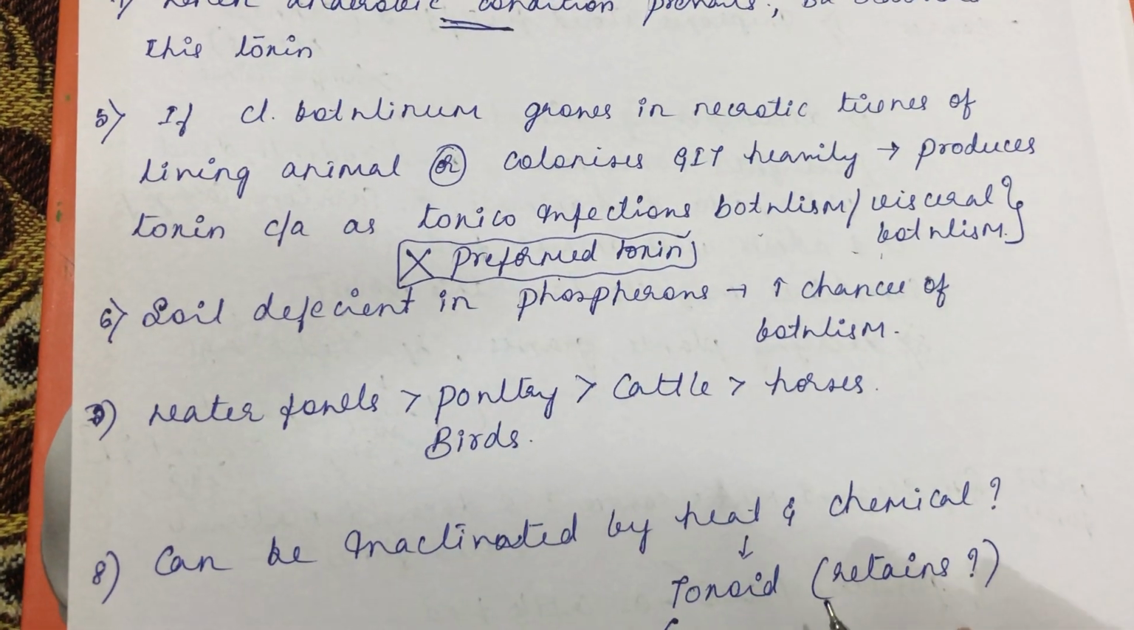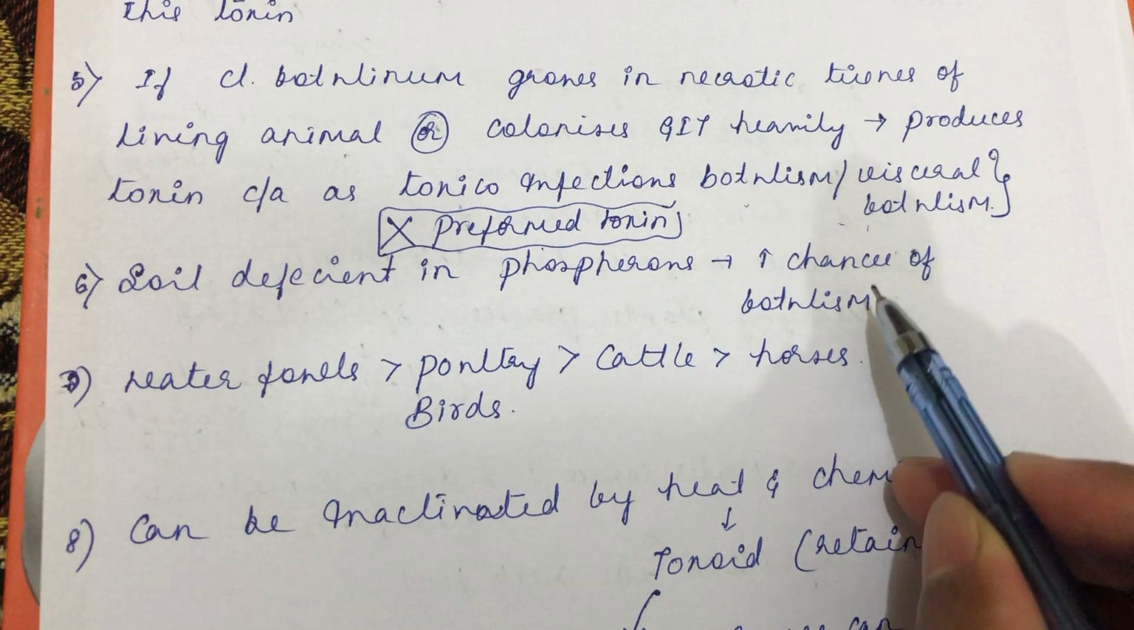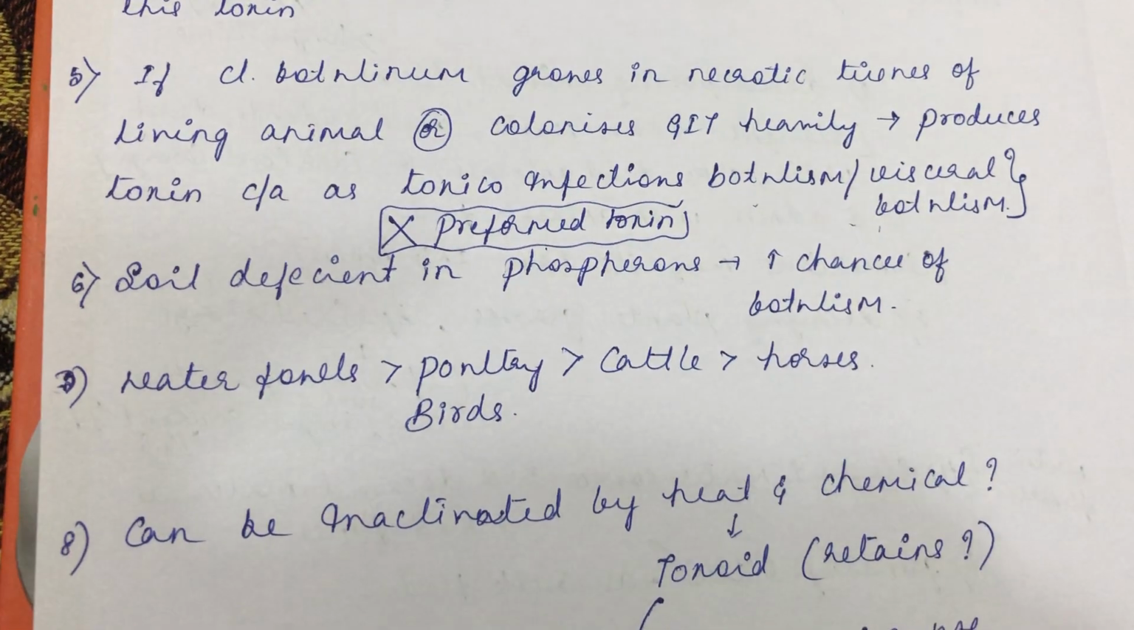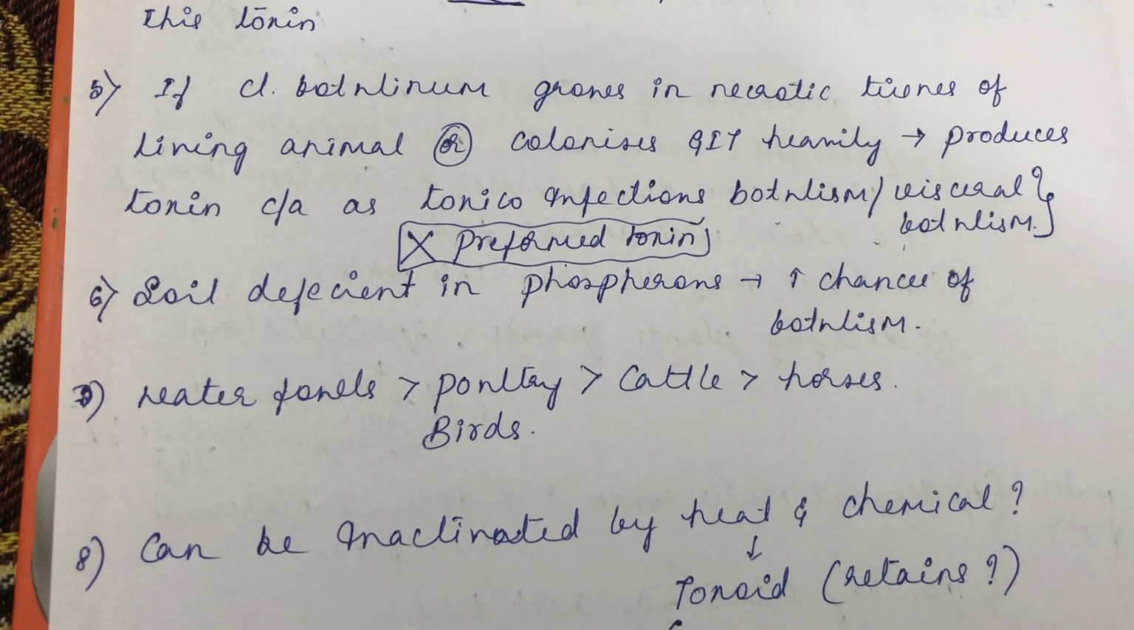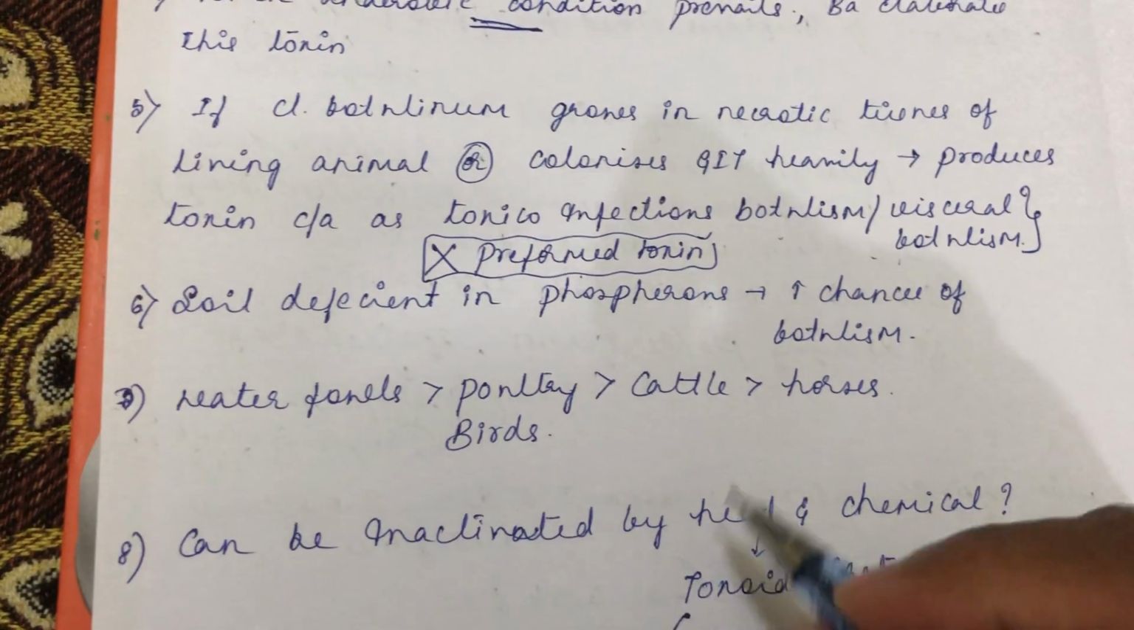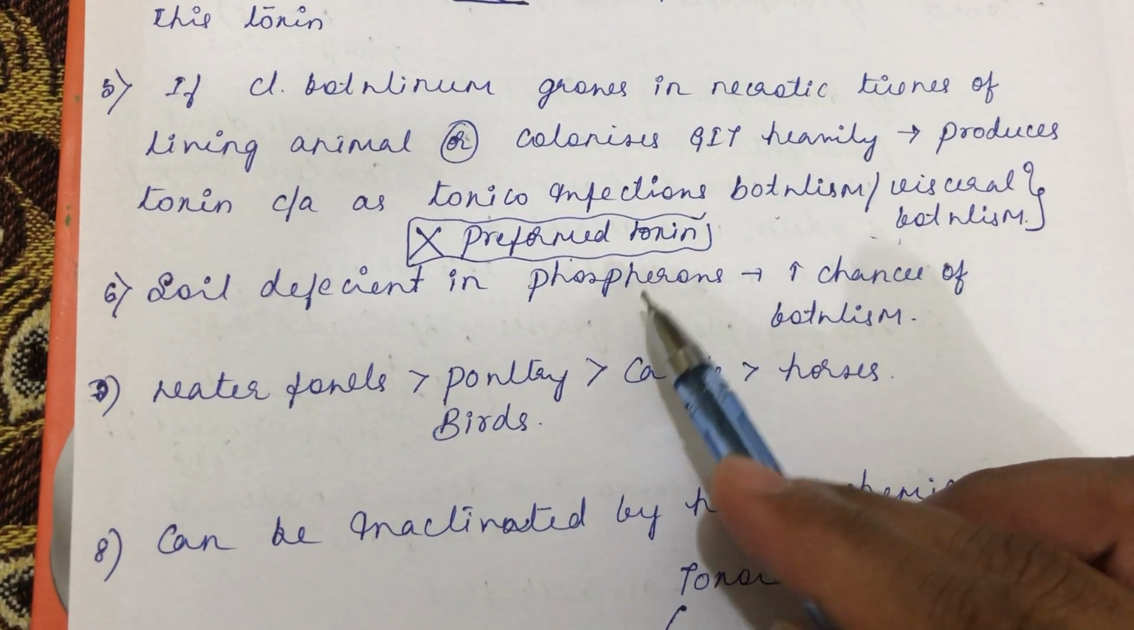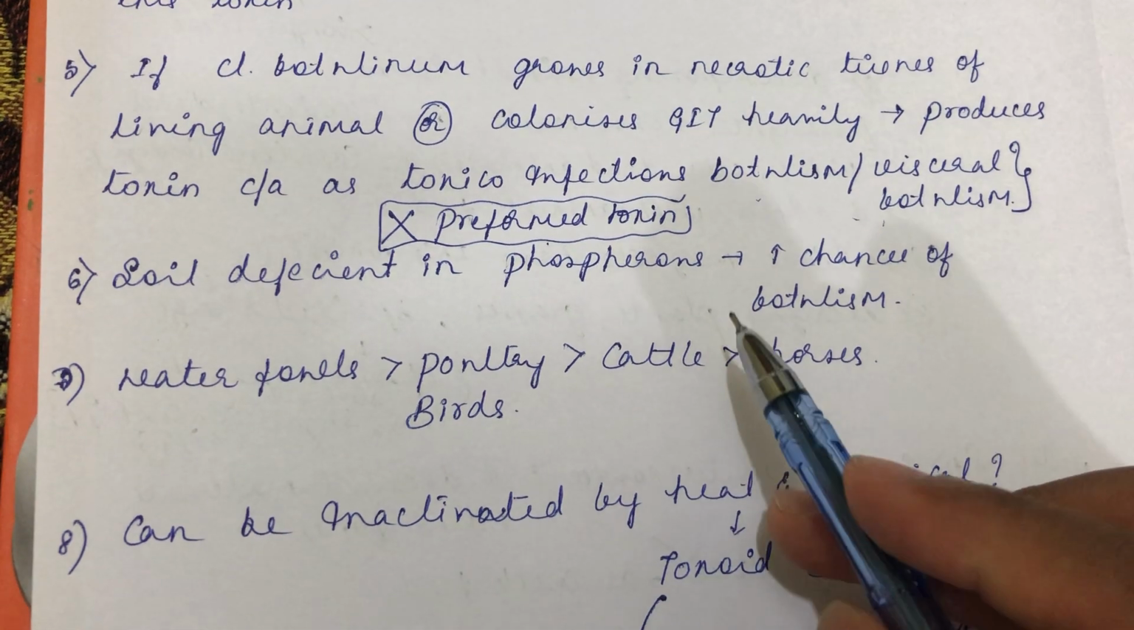Then soil which is deficient in phosphorus increases the chances of botulism. See, for example, cattle: if there is a phosphorus deficiency, they will suffer from pica and hypophosphatemia.